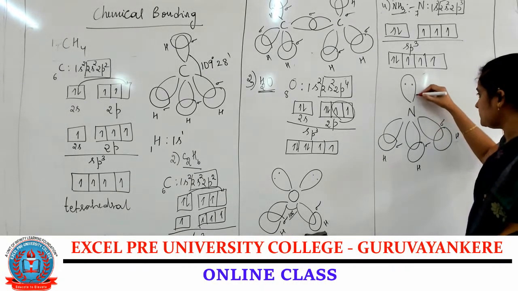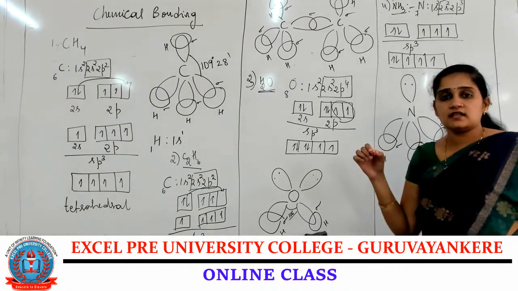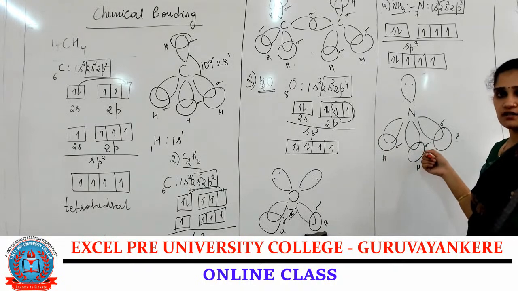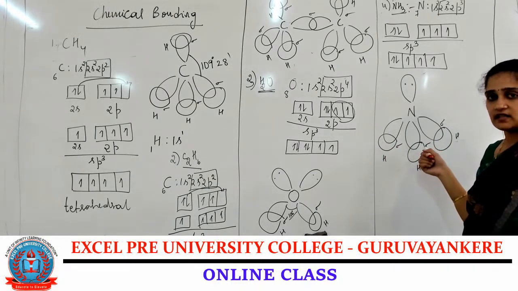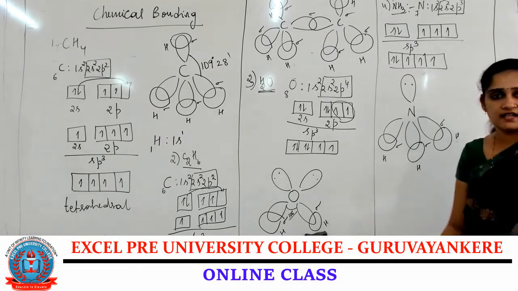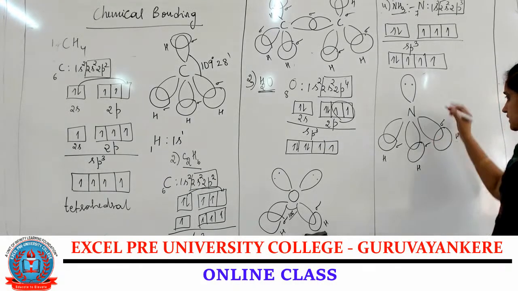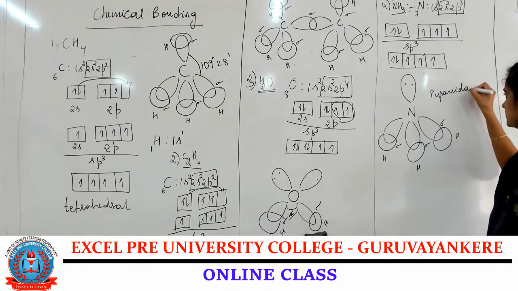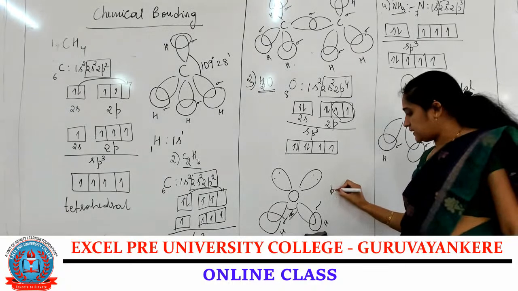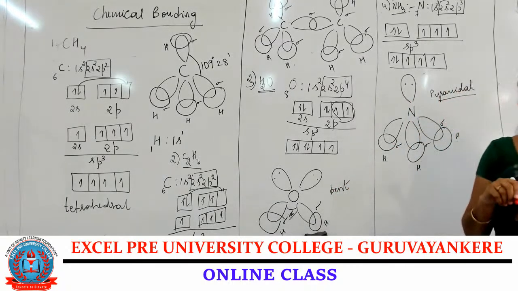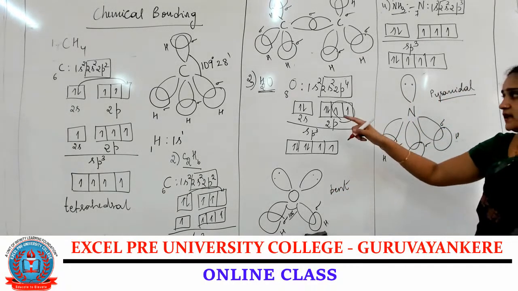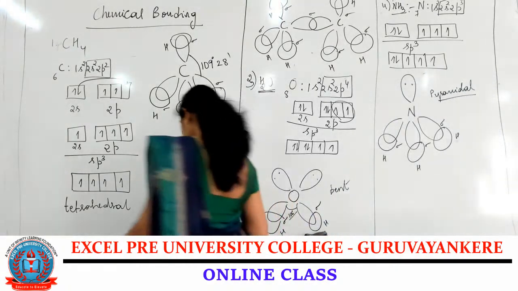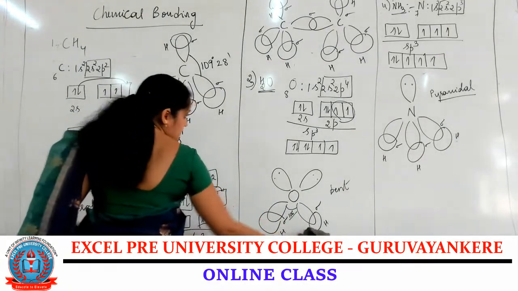So the bond angle will be reduced from 109 degree to 107 degree in the case of ammonia formation. And the shape of the molecule is pyramidal. Water is a bent-like structure. NH3 is pyramidal in shape. So these are all the examples for sp3 hybridization. Next,